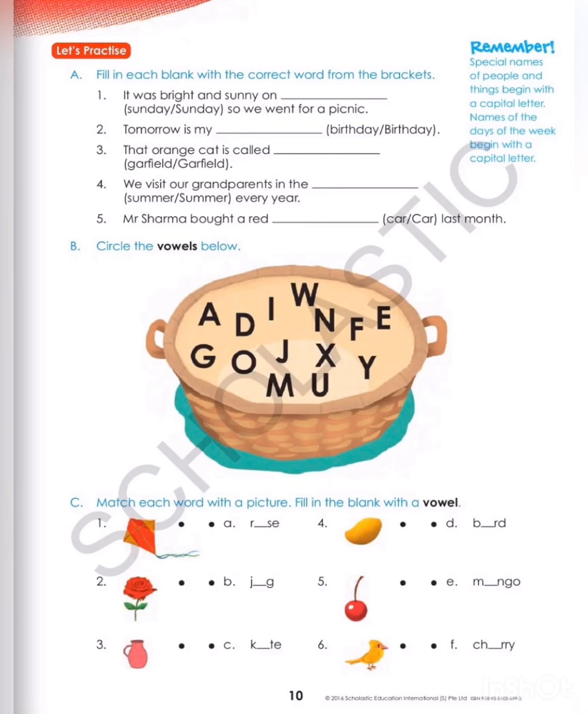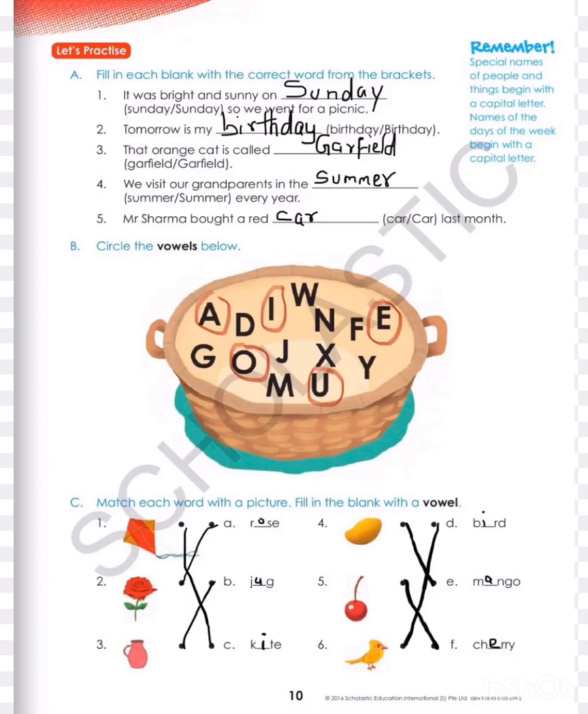Fifth picture is of cherry. C-H-E-R-R-Y. And we will match with F option. And sixth one is bird. B-I-R-D. Bird picture. Understood? I hope everyone enjoyed this chapter, and we have learned about vowels, capital letter and small letter, and alphabetical order.